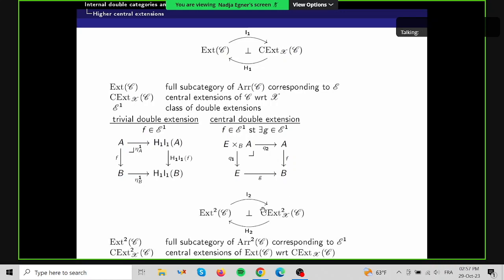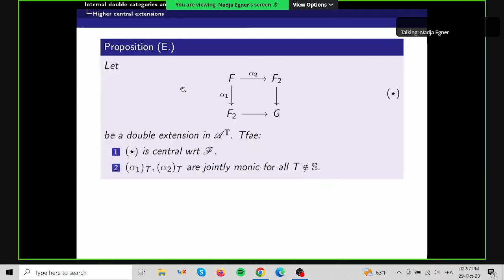And then one can again show that the central extensions with respect to this adjunction are reflective in the double extensions. Here again, this is the full subcategory of the double arrow category corresponding to E1. And then one can define triple extensions, and one gets an infinite chain of such adjunctions, which all have this admissibility condition.